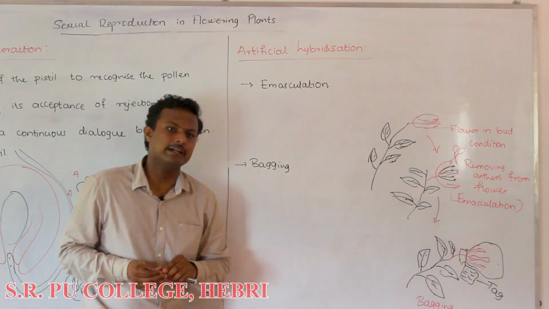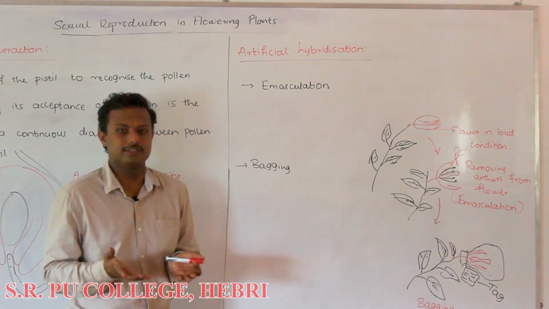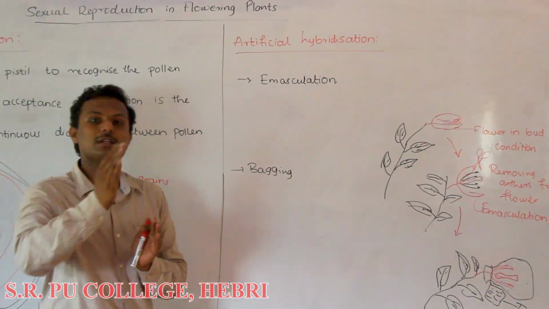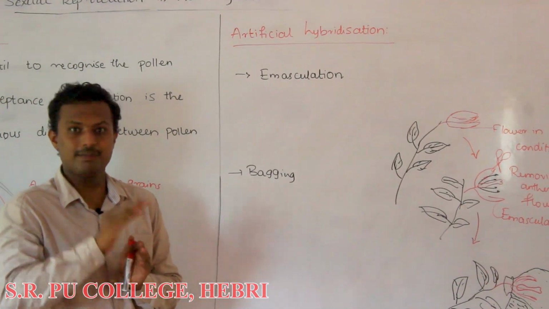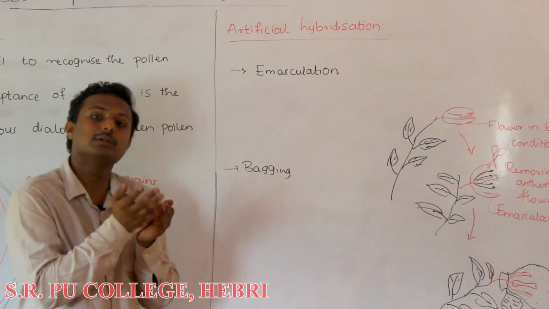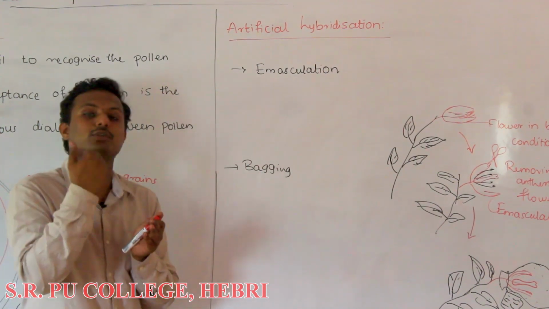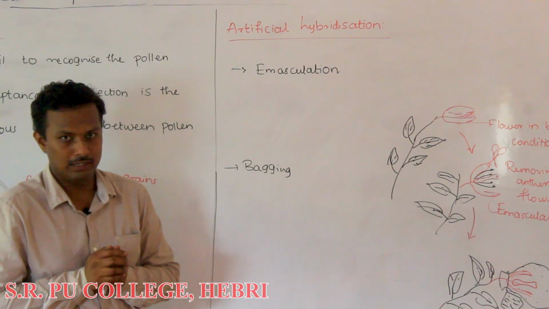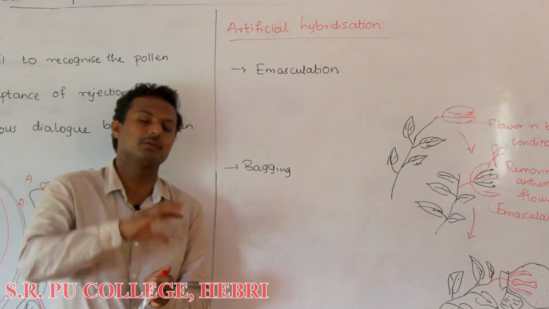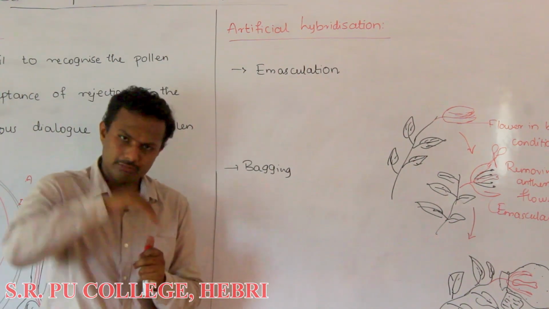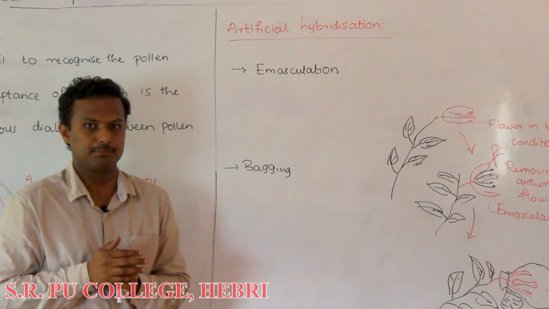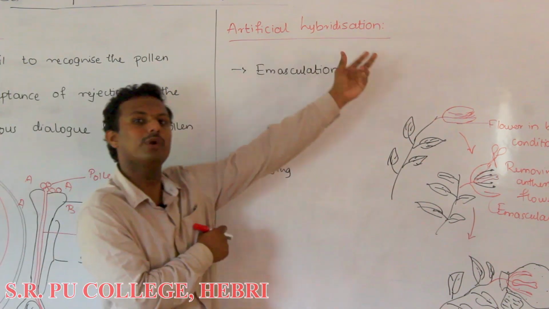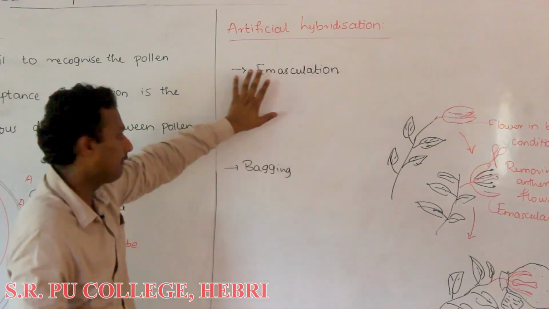This is a concept where we actually practice. In artificial hybridization, it is a practice of conventional plant breeding. Conventionally, how were plants hybridized even before the invention of advanced techniques? Today we have tissue culture, we have cell cultures, various advanced techniques in plant sciences to hybridize plants, but this is one of the oldest hybridization techniques we have followed.